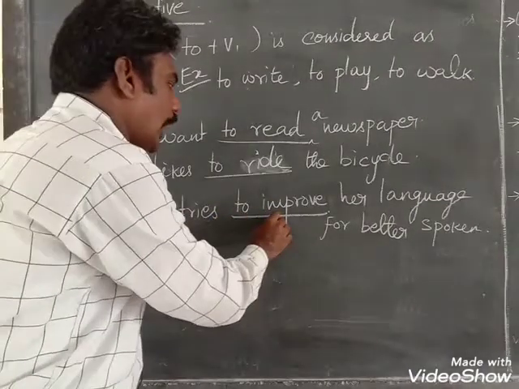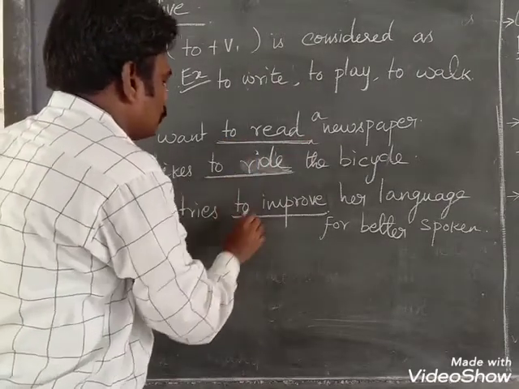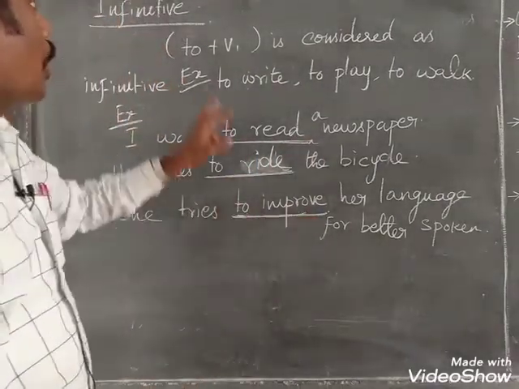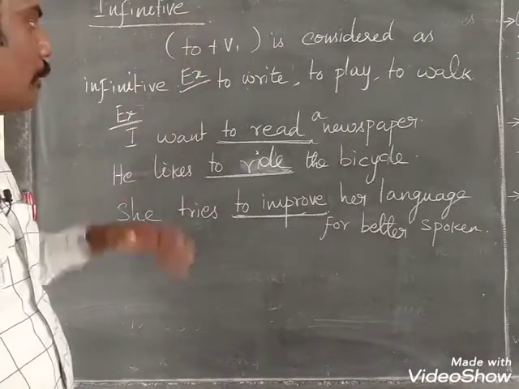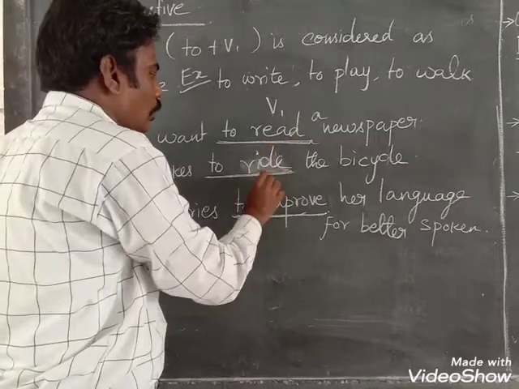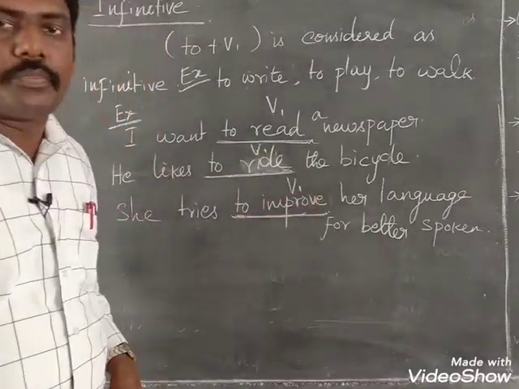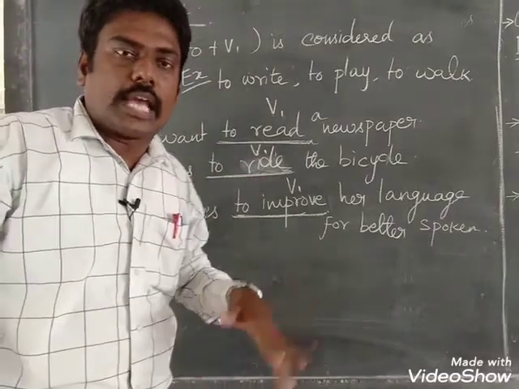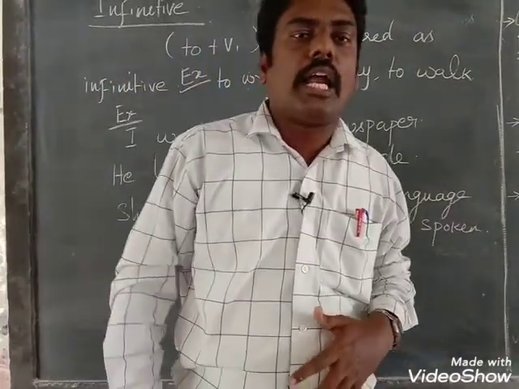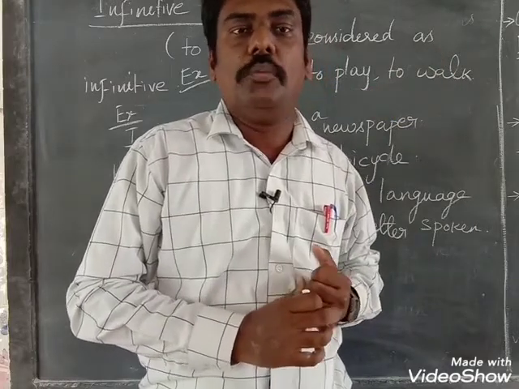So all the underlined words are called infinitive. Infinitive is nothing but to plus verb 1. You see here, ride is verb 1, and improve is verb 1. Do you understand? I hope you all clearly understood non-finite verbs.